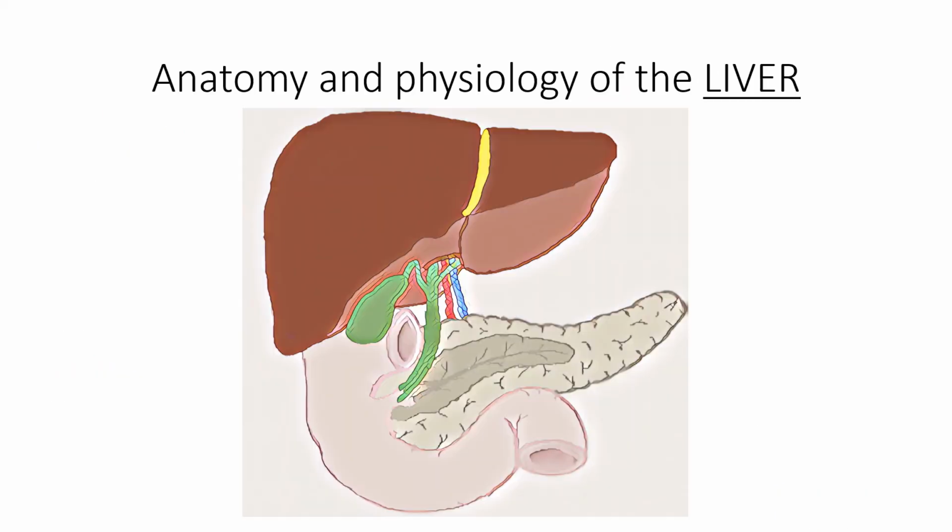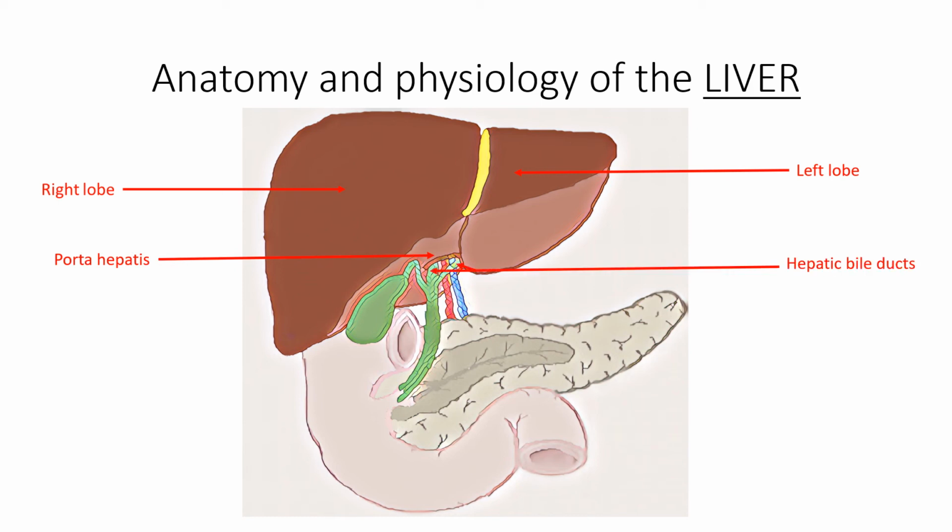Liver is the largest gland in the body. It lies inferior to the diaphragm on the right side of the abdominal cavity. Liver is divided into two primary lobes, a large right lobe and smaller left lobe. Right underneath, there is porta hepatis, an opening through which hepatic bile duct, hepatic artery, and hepatic portal vein run.